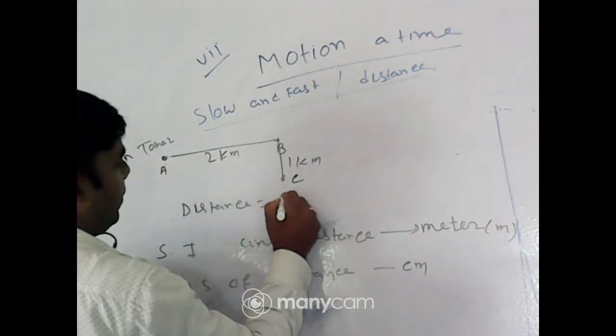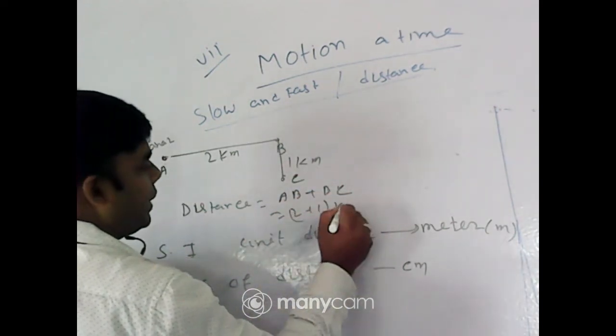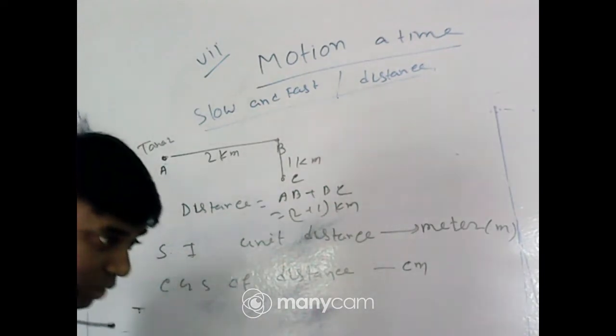Yes. Distance is, sir, AB plus BC. That distance is covered by Tanaj. So 2 plus 1, 3 kilometer. I hope it is clear to everyone.